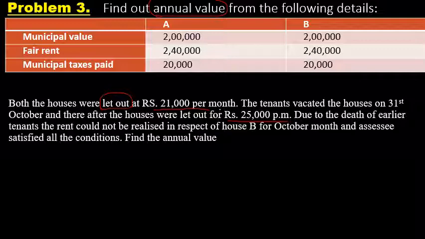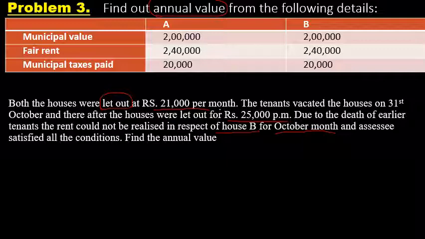The point says that due to the death of the first tenant, the rent could not be realized in respect of house B for the month of October. So that rent is called unrealized rent.